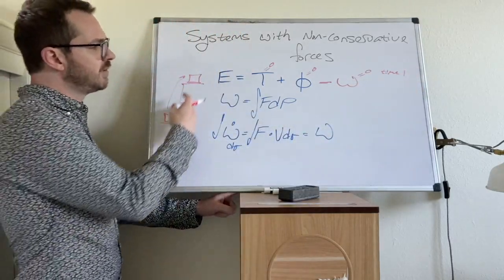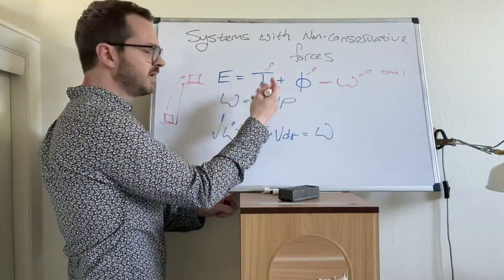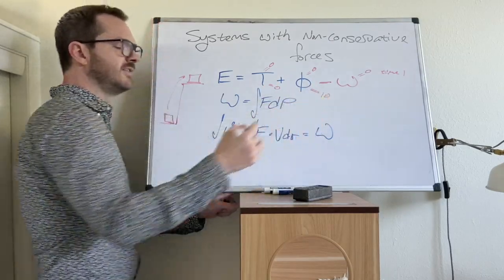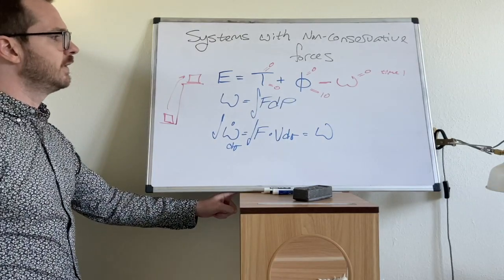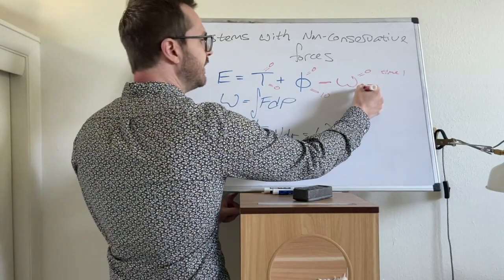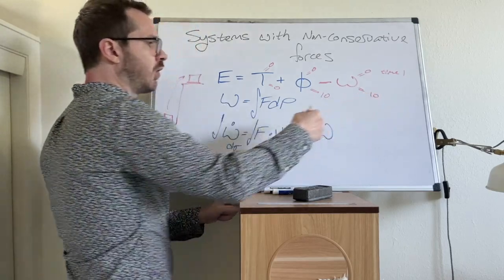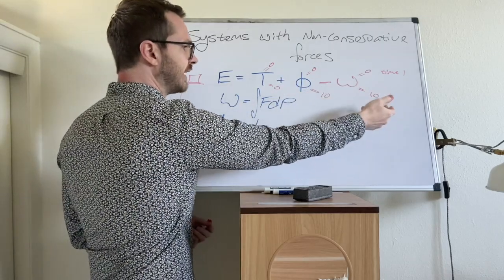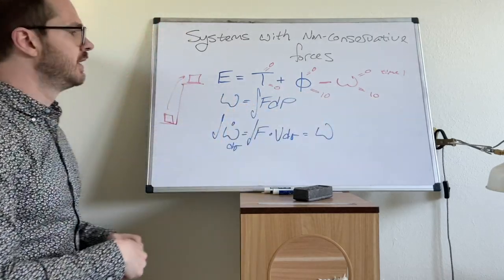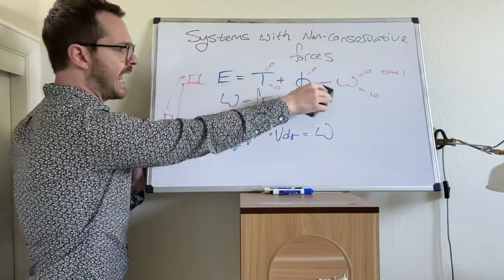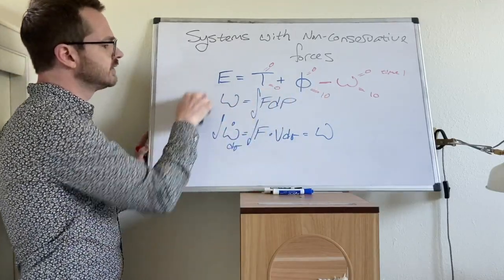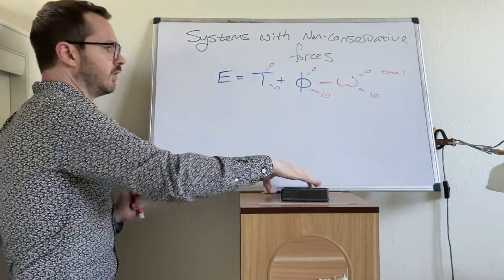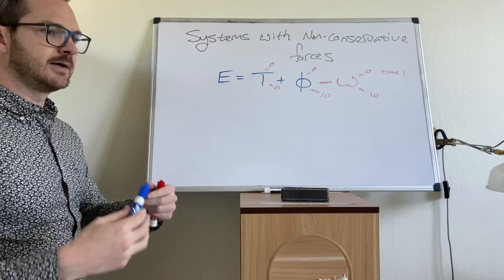Now at time number 2, the block is still not moving. That's fine. Kinetic energy is equal to 0. And at this time, let's say the potential is equal to 10. Well, if the potential is equal to 10, then I can assure you that the work is also equal to 10. And if this is 10 and we're subtracting 10, then the energy is equal to 0. In this case, what we have done by adding the work is we're not so much looking at the total energy of the system. What we're doing is we're checking for energetic consistency.